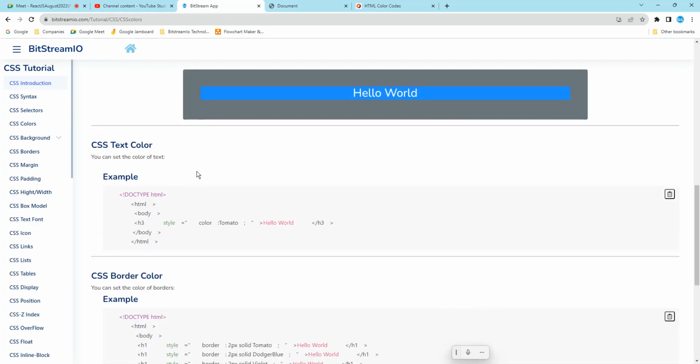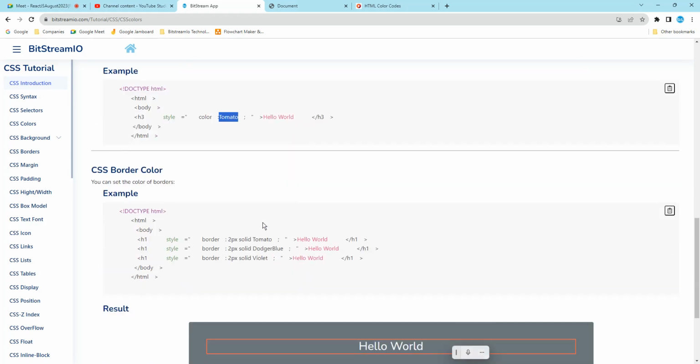Okay. If you add a color to the text, you are going to use the color tomato. So that is the one thing. So then, CSS border color. Okay, so what is a border color?